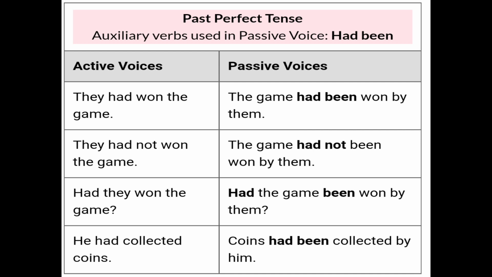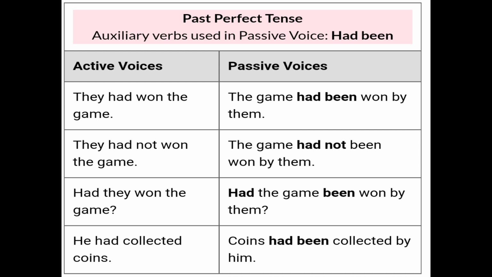Here in this sentence, what is the subject? They, and the object given is the game, and had won is already given. So the game had been won by them. Now they had not won the game. It will change like this: the game had not been won by them. So we use had plus been plus verb, third form. Had they won the game? Had the game been won by them? So this question changes into a question only, but the form of the tense changes.